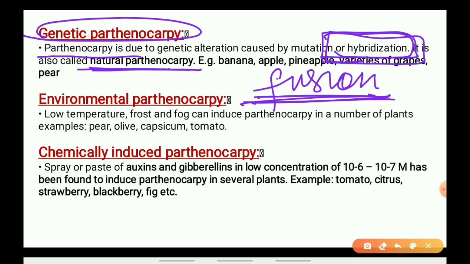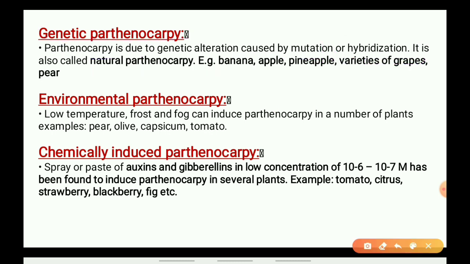This is called genetic parthenocarpy, commonly called natural parthenocarpy. Actually, in nature, due to mutation, it sometimes occurs. So in apples, banana, pineapple, and some varieties of grapes and pear, this genetic parthenocarpy occurs.